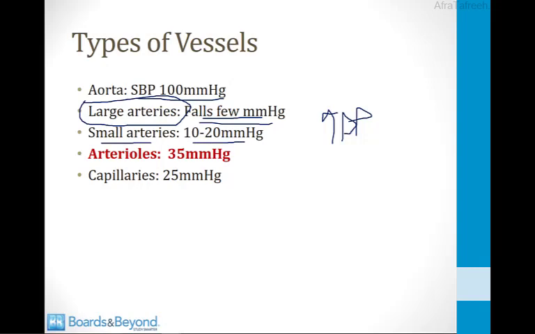But the biggest pressure change occurs when blood passes through the arterioles. The pressure change across the arterioles is about 35 millimeters of mercury. And I've highlighted this in red because you should remember that the arterioles are the set of vessels in the body that provide the greatest resistance to flow. They are said to be resistance blood vessels, and the pressure change will always be highest across the arterioles compared to other types of blood vessels that also see the entire cardiac output move through them.